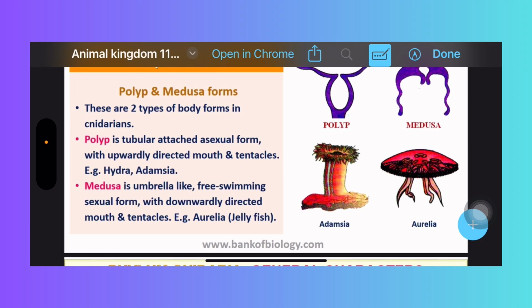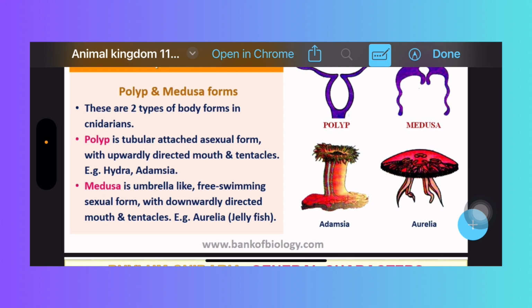Here the polyp and medusa forms are there. These are two types of body forms. The polyp is a tubular, attached, asexual form, with an upwardly directed mouth and tentacles. Examples are Hydra and Adamsia. See, Adamsia is the polyp form that I have given here. Here the mouth is present and tentacles are there.